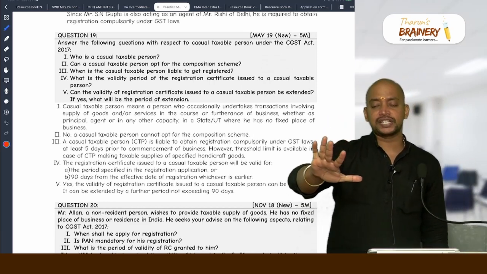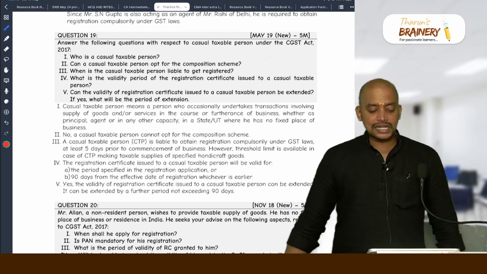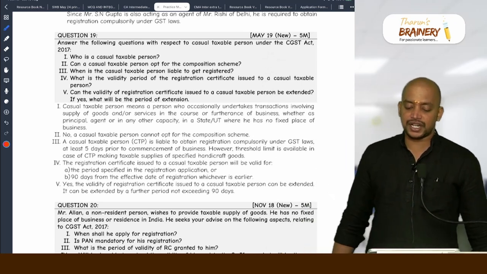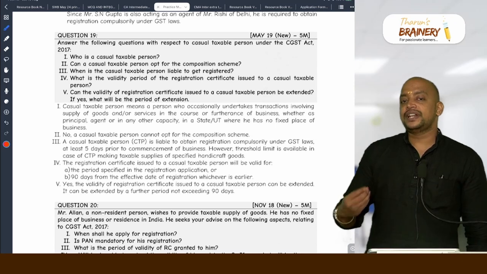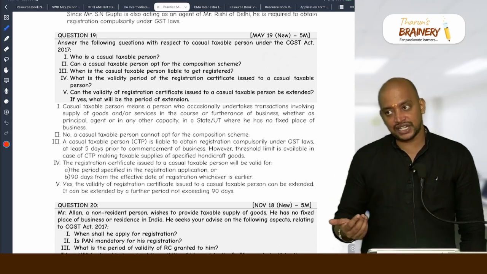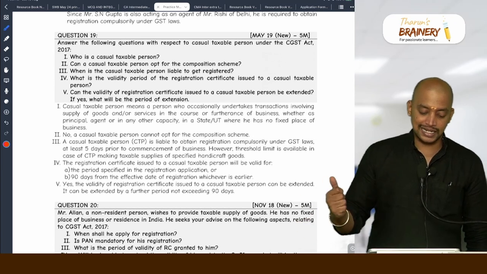Like this, 5 points they will give for 5 marks, 1 mark each. Then, what is the validity period of registration certificate issued to casual taxable person? Number of days that they request in the registration certificate or 90 days, whichever is earlier.